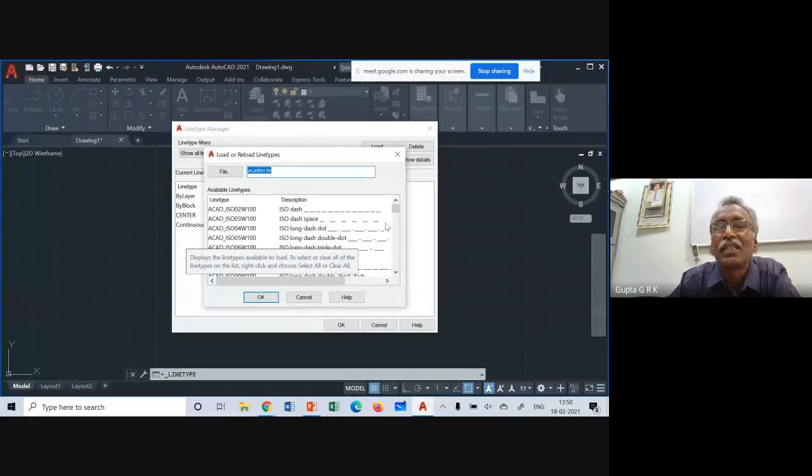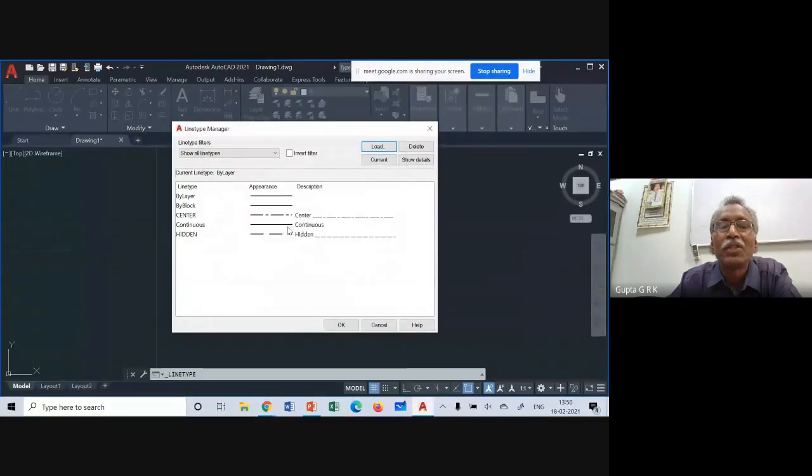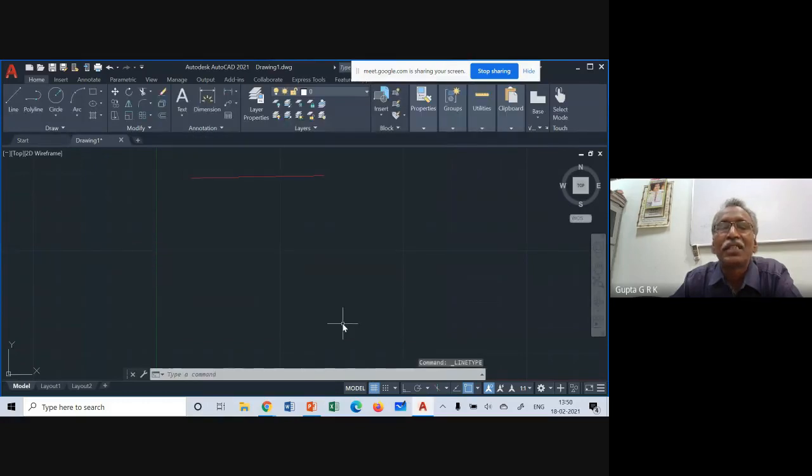So in H, GH, okay, hidden line. If I take hidden, select it, okay. So these two are selected here. Any of these lines I can select. Suppose I select hidden, okay. Now if I draw a line, I will take ortho. If I draw a line like this, I don't want red, I want white only, suppose.